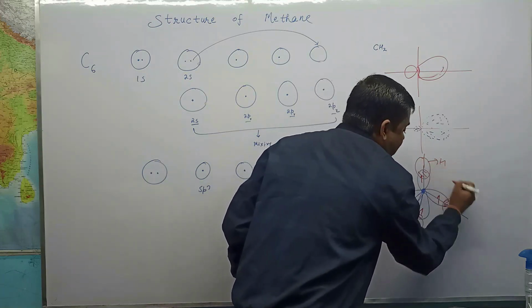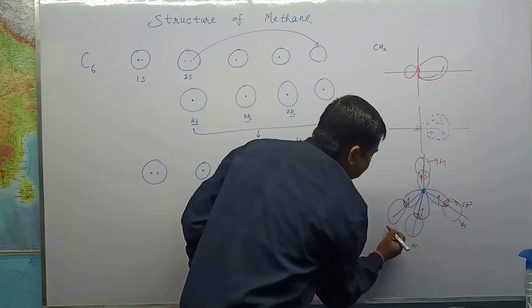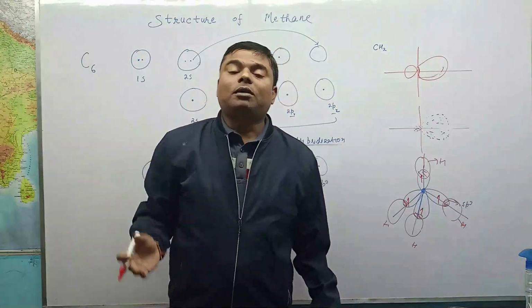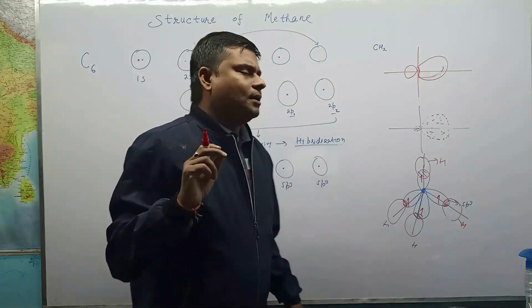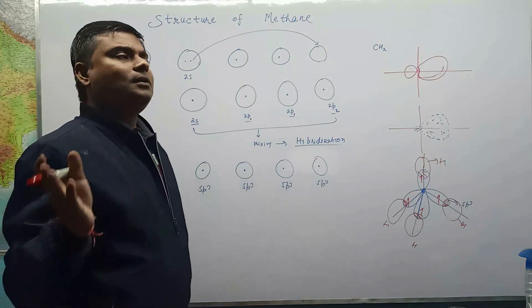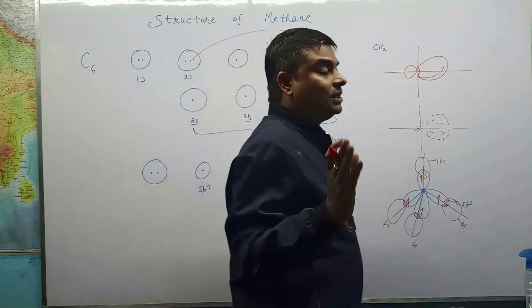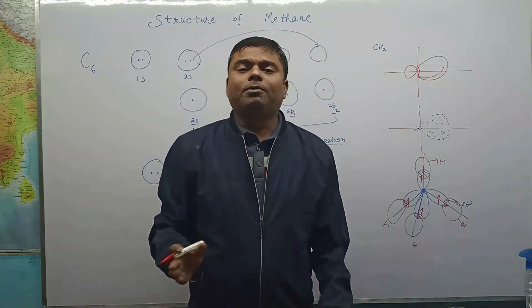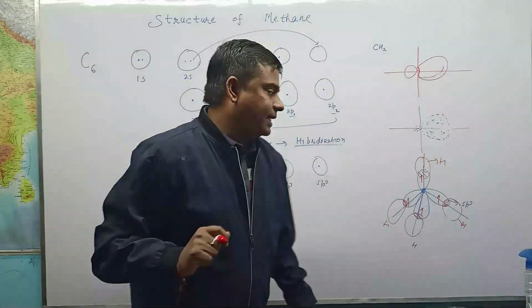So this is hydrogen, this is hydrogen, this is hydrogen, this is hydrogen. This mixing forms a sigma bond, which is a strong bond and is directed, but it is weaker when we compare it to the ionic bond.